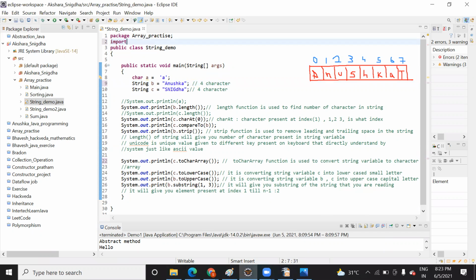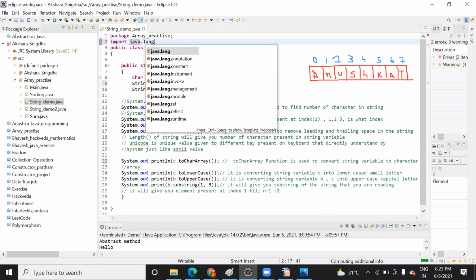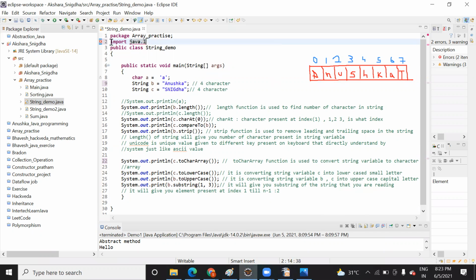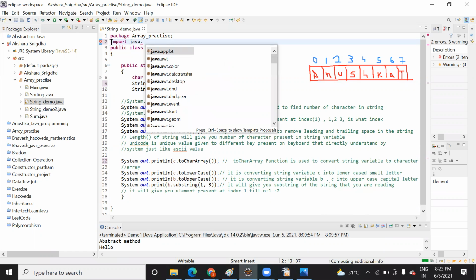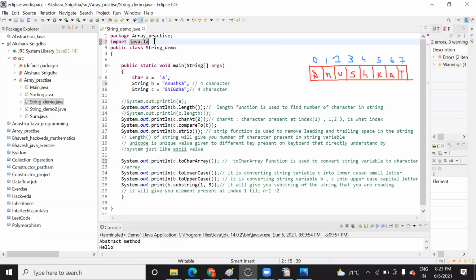There is a library, import java.lang. There are different kinds of libraries. Even if you do not add it, it will still work with the help of string. There are a few libraries that we use: java.lang, java.string.